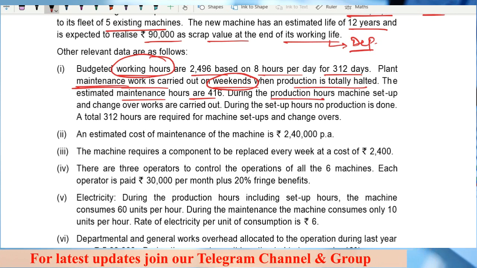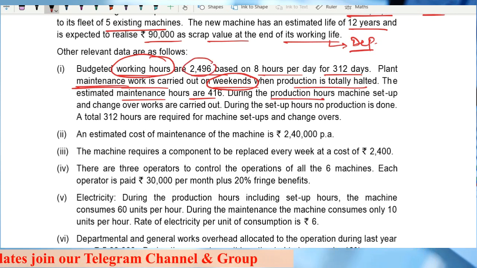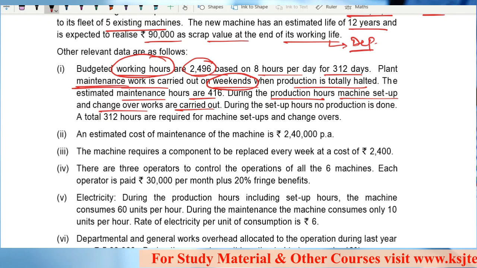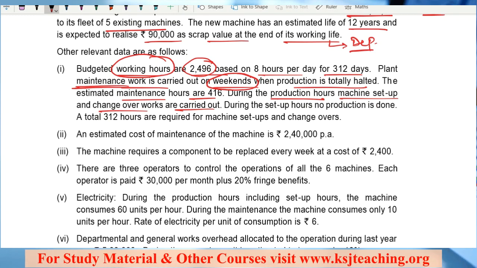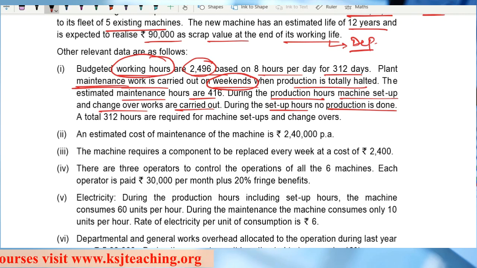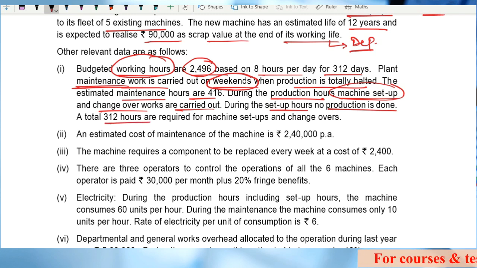During the production hours, machine setup and changeover works are carried out. During the machine setup, no production is done. A total of 312 hours are required for machine setups and changeovers.